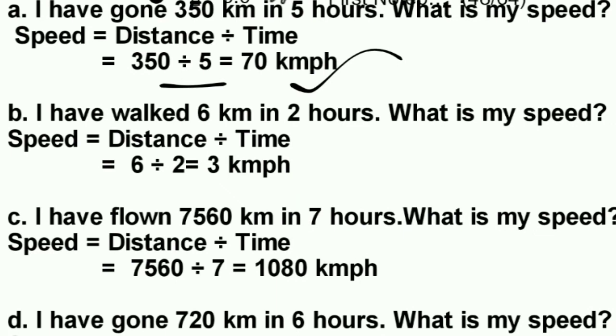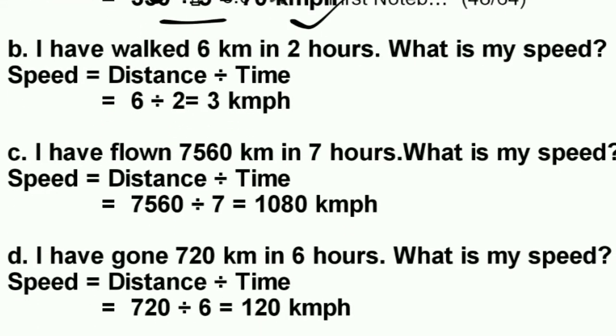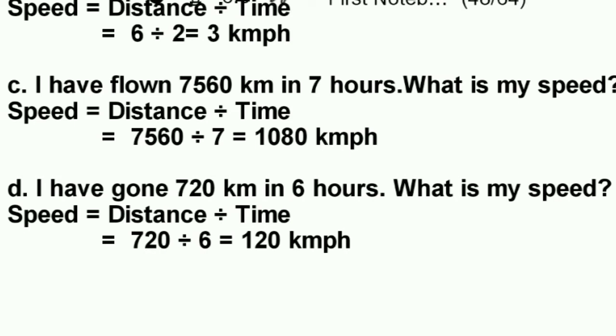Next, I have walked 6 km in 2 hours. What is my speed? Same thing, 6 divided by 2, you will get 3 km per hour. Next, I have flown 7,560 km in 7 hours. What is my speed? Same thing, 7,560 divided by 7, we get the speed is 1080 km per hour. Rest of the questions, you have to do like this.